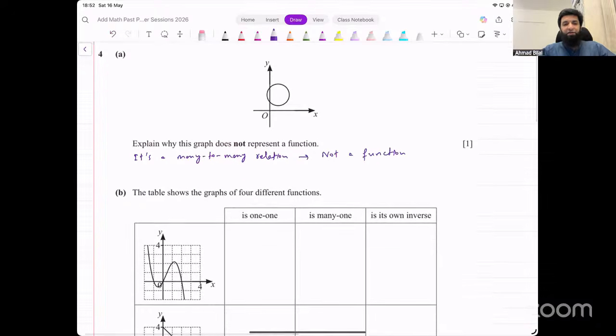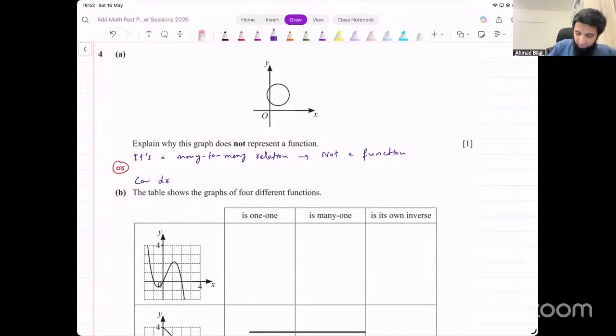You could also say it fails the vertical line test, right? For a function, we also have this vertical line test. If you can draw any vertical line that crosses the graph at more than 1 point, you would say it's not a function, right? So you could also say that. That's also a valid explanation for this. You could say it fails the vertical line test.